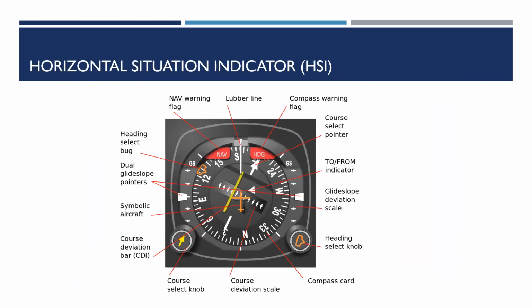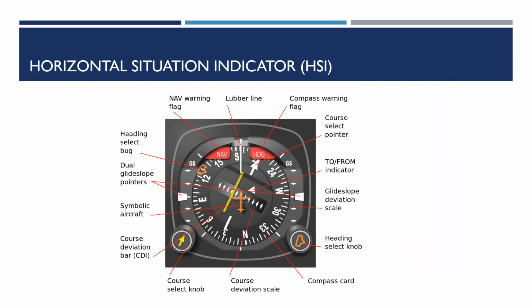A horizontal situation indicator (HSI) is considerably more expensive and complex than a standard VOR indicator, but combines heading information with the navigation display in a much more user-friendly format, approximating a simplified moving map.